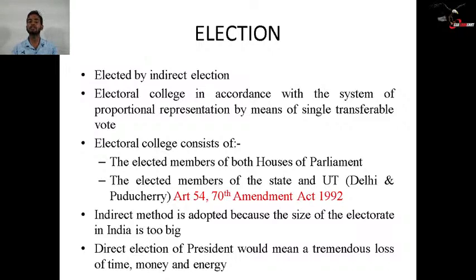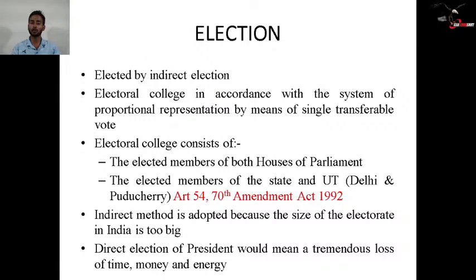On a ballot paper there will be the preferences given by you. For example, if there are 4 to 5 candidates in front of the electors, those electors will have to give preference to the candidate to whom they want to give their vote as first preference, then priority 2, priority 3, priority 4, and that way it will go. If a particular candidate is unable to secure the quota, what is quota? Quota is the total votes cast divided by 2, plus 1. It means 50% plus 1 is the quota. So if a person achieves that quota, then that particular candidate becomes the President of India.